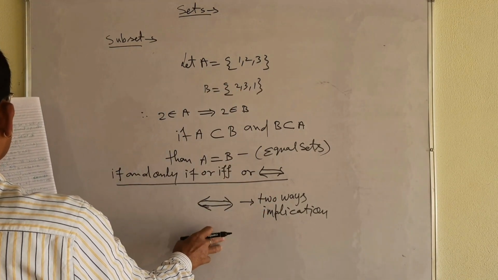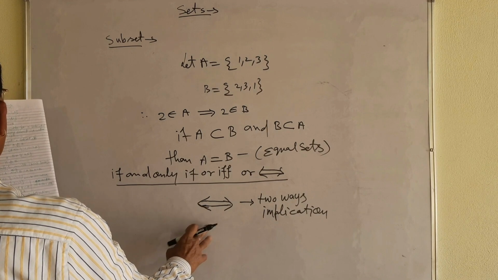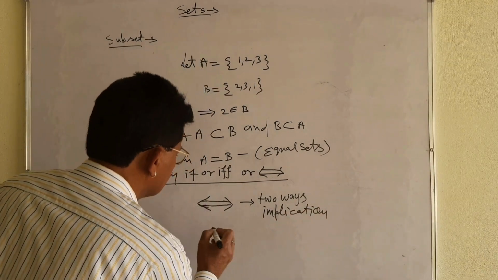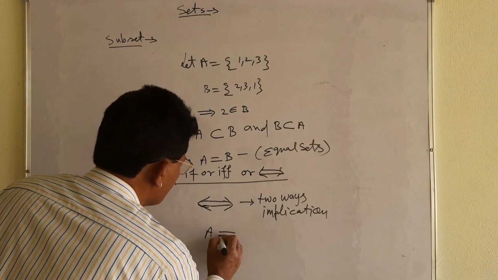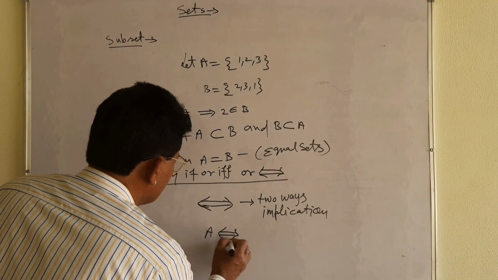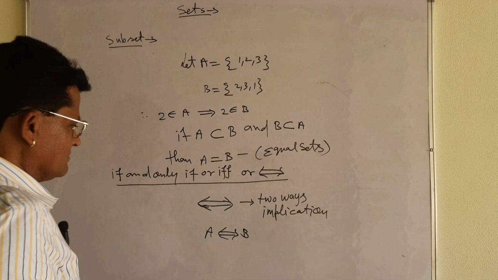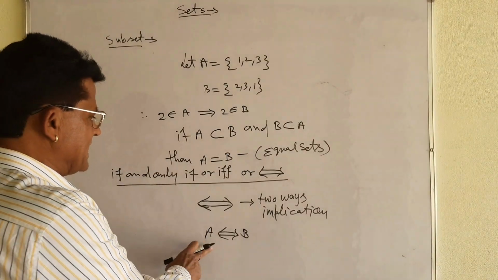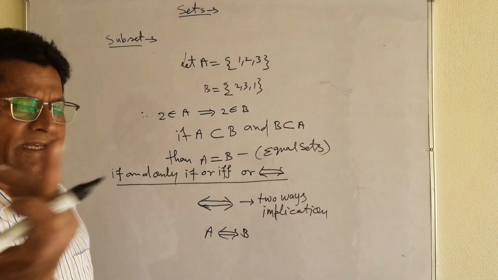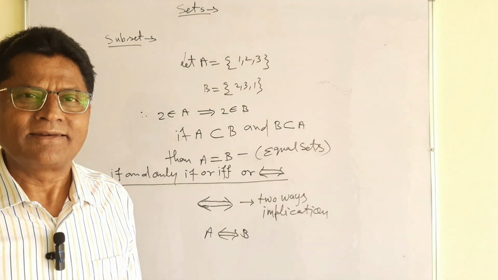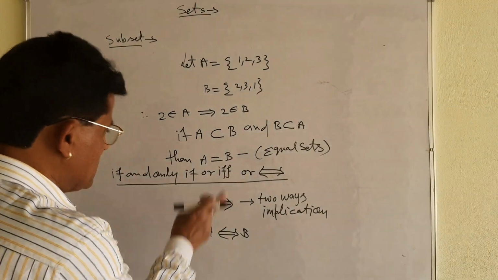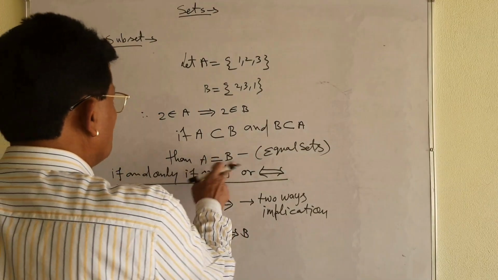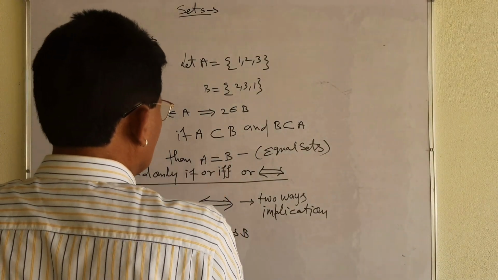Okay? You can use this symbol, which is a very, very important symbol. Then what does it mean? अब इसको मैं कैसे लिख सकता हूं? आप ऐसे चाहें तो ऐसे लिख सकते हैं. लीजिए. In both the directions implication: A is equal to B, B is equal to A. Right? Like that you can write. That is a very, very important thing, because this symbol that I told you, यहाँ पे लिखा ना मैंने, both are equal sets.